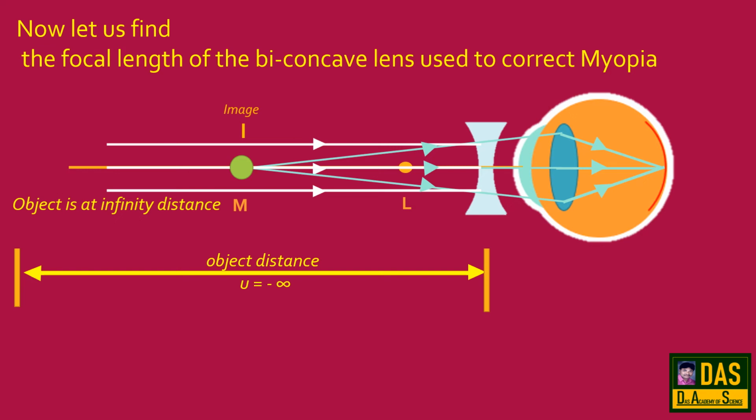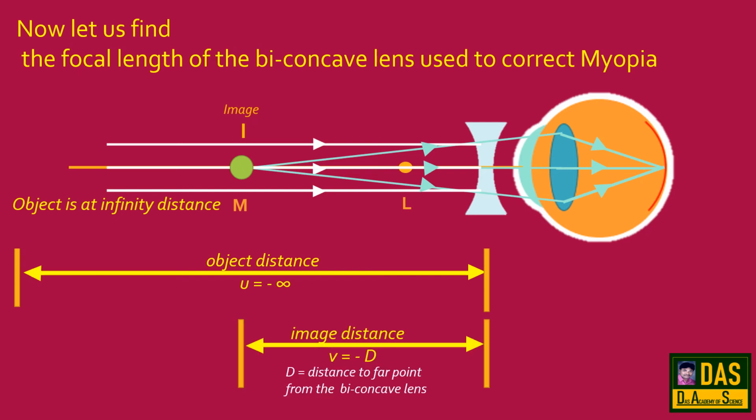That is, u is minus infinity. And consider the distance between far point and concave lens as capital D. Here image distance is nothing but the distance between image and concave lens. Here capital D is taken as image distance. But according to sign convention, v is minus D.